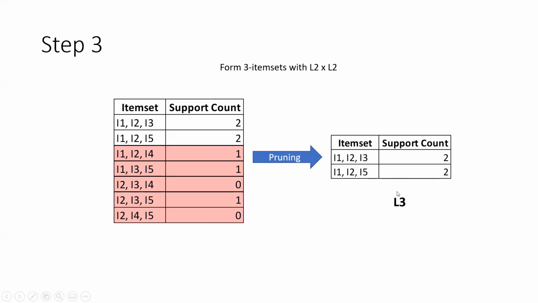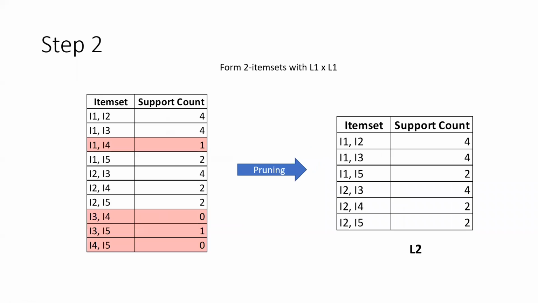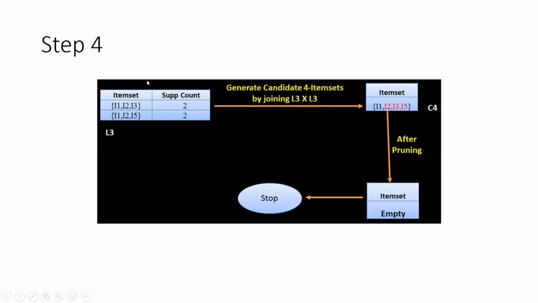Okay. So from 1 item set we went to 2 item sets, and then from here we went to 3 item sets. So obviously the next step is to form 4 item sets. So that is what you see here. You have 2 sets like I1, I2, I3 and I1, I2, I5. So when you cross these 2, what you get is I1, I2, I3 and I5. Okay, which is to say L3 cross L3, 4 item sets.